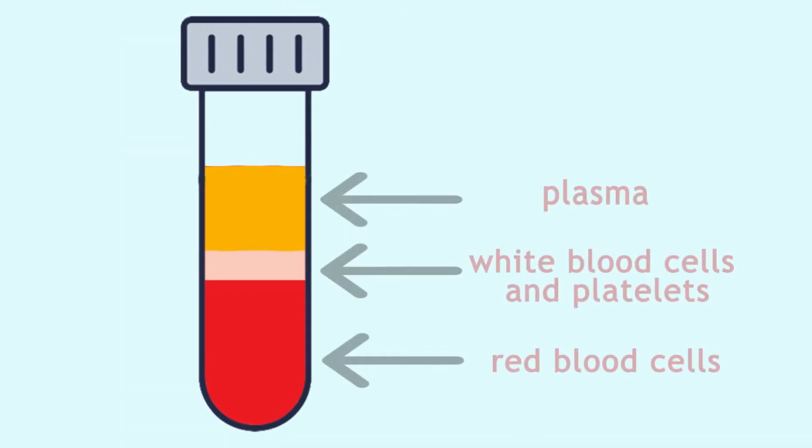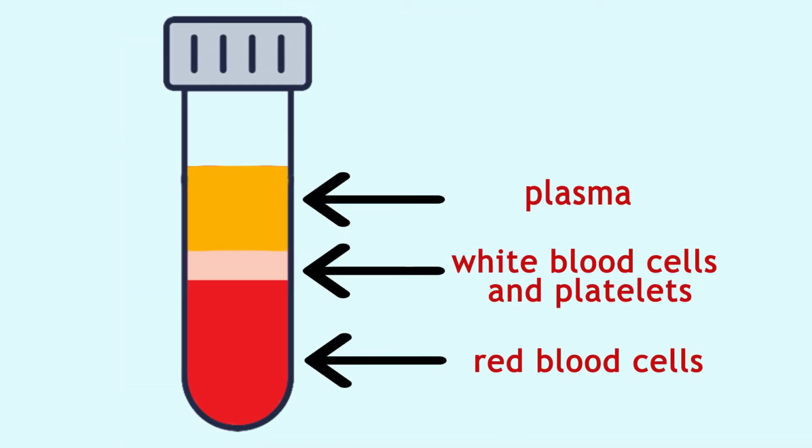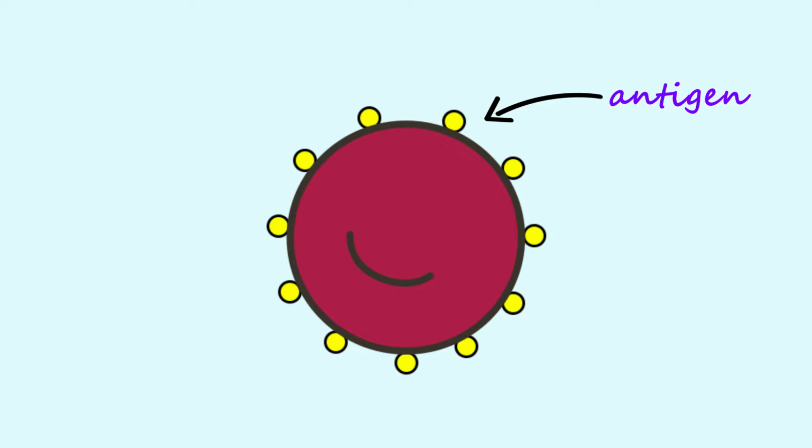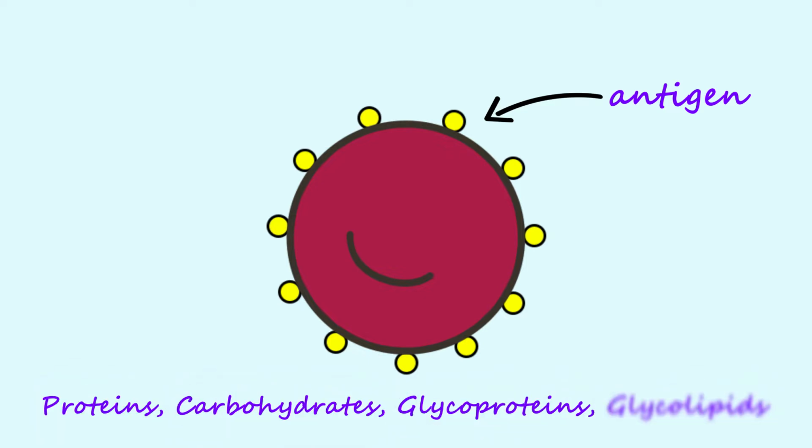Blood is made up of red blood cells, white blood cells and platelets in a liquid called plasma. Blood group is determined by inherited antigenic substances on the surface of red blood cells. These antigens may be proteins, carbohydrates, glycoproteins, or glycolipids, depending on the blood group system. Some of these antigens are also present on the surface of other types of cells of various tissues.